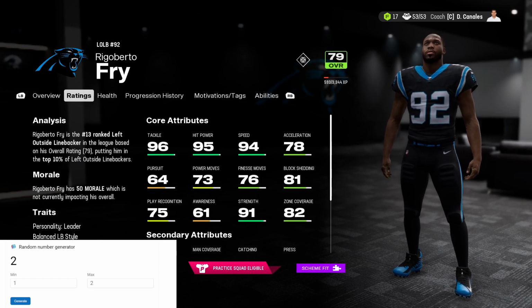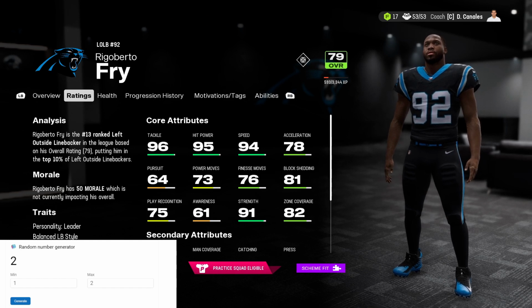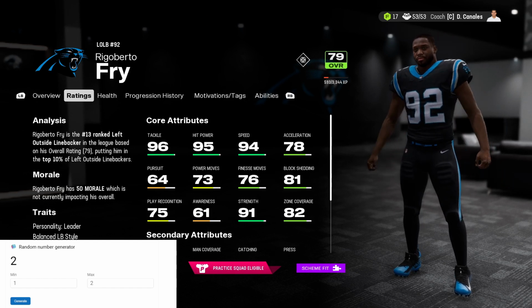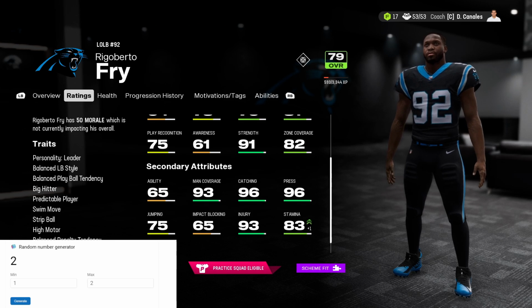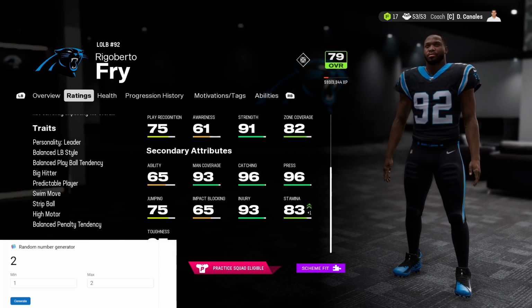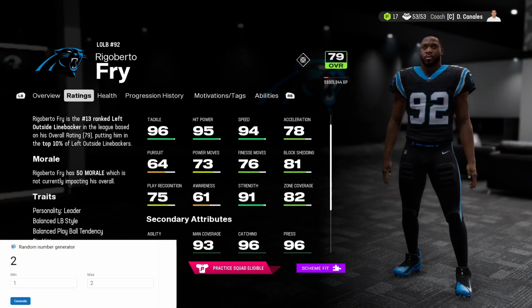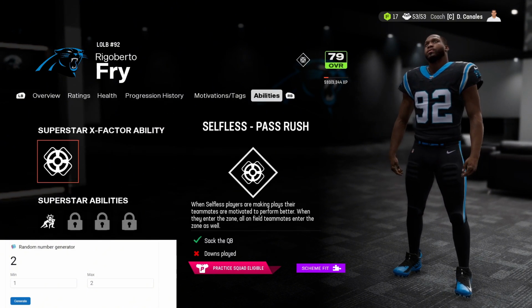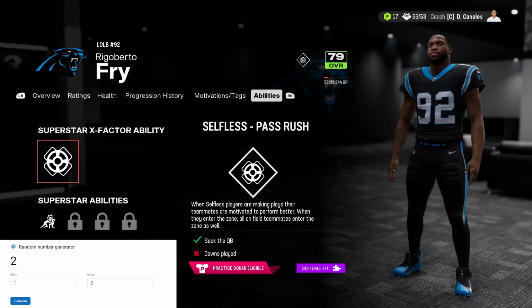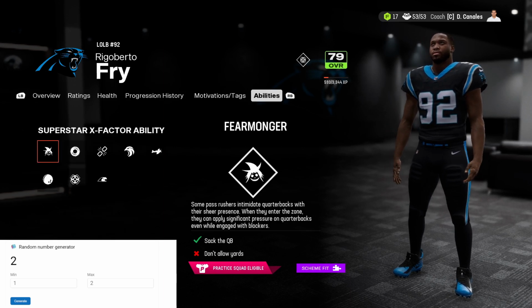These are his core attributes. As you can see, awareness and pursuit are low, and then secondary attributes, his agility and impact blocking are low. But this is really good. You can see all his traits on the left side. Really good player. And then go on over to the abilities. He's a selfless pass rush superstar X Factor.